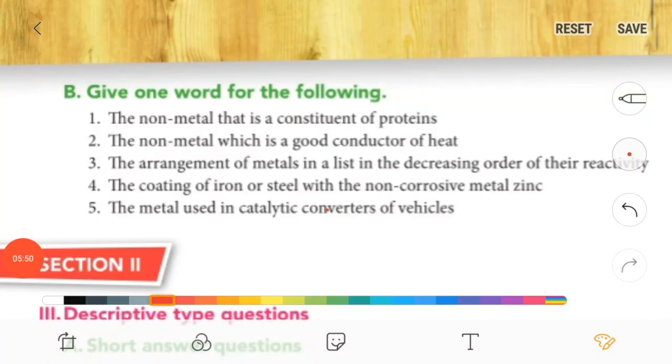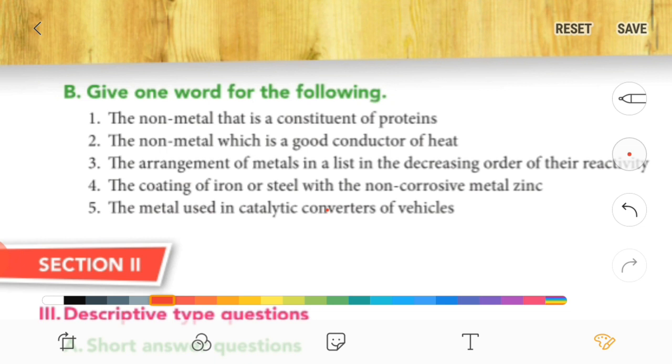Now guys, turn to page number 82, one word. First one is the non-metal that is a constituent of proteins. It is nitrogen, because nitrogen helps prepare proteins in our body, right? It reacts with hydrogen and other elements, so protein will be formed with the nitrogen.